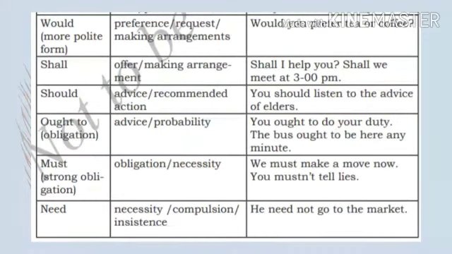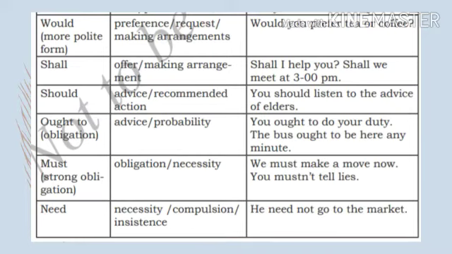Then would, which is a more polite form: preference, request, making arrangements, and so on. And would you prefer tea or coffee? That is an example. Then shall: offer, making arrangement, etc. Shall I help you? That is an example. Then should: advice or recommended action. You should listen to the advice of elders. So should is used to express advice.